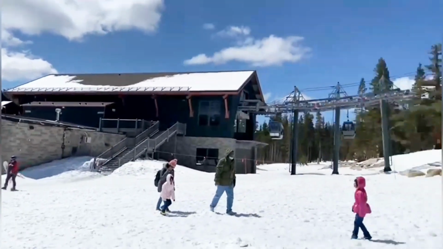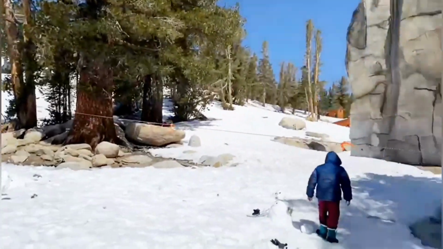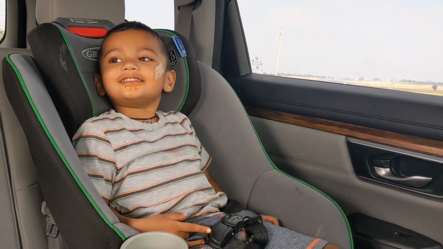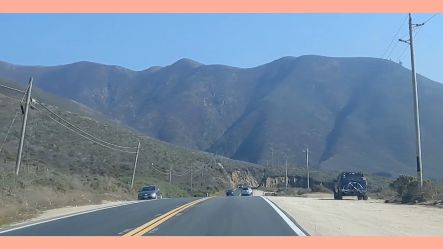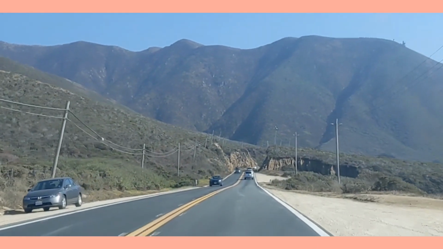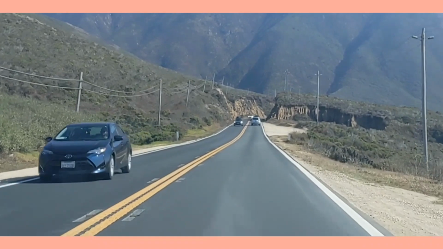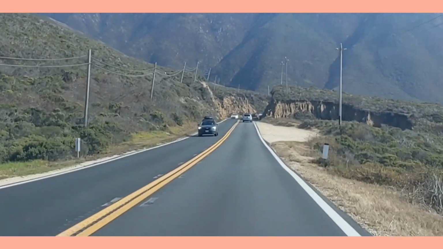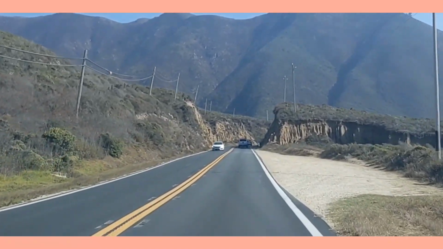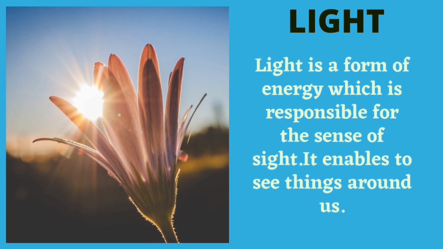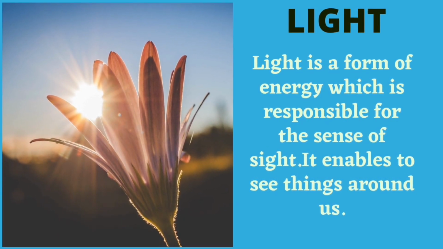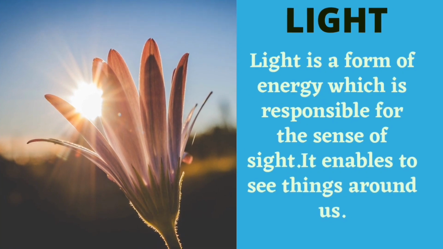We see so many things all around us. While traveling, we all love to look through the car window and we see so many things like vehicles, poles, trees, flowers, animals, people, and so on. That is light which helps us to see all these things around us. It is a form of energy which is responsible for the sense of sight.